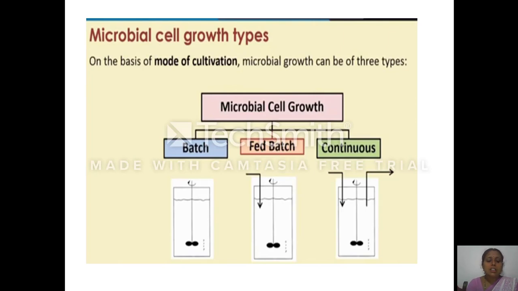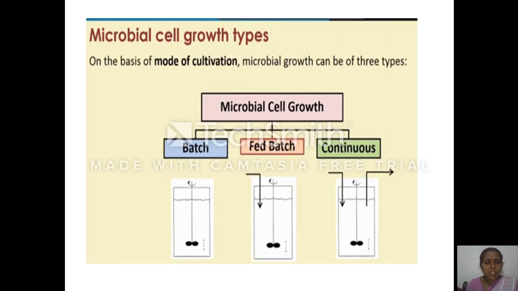In a closed system, this is called the batch culture system. Here you have the fermenter. In that you have the sterilized media, with the pH sensor, temperature sensor, everything attached to it. I think you all know the basic structure of the fermenter. Inside the fermenter, we have the media. The media will be sterilized and then we will inoculate the microorganism into it.